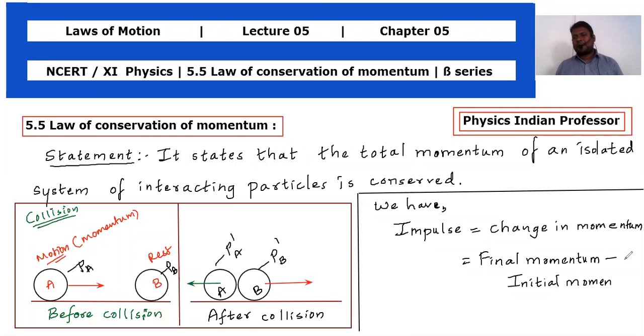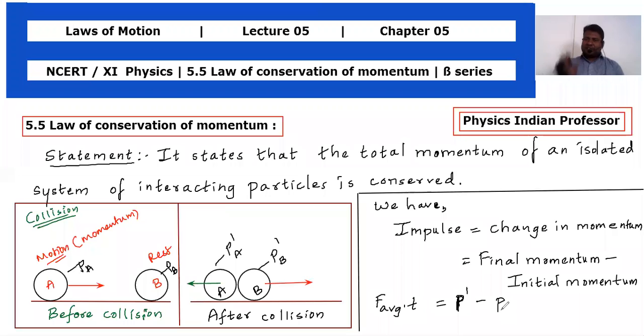ठीक है, so in simple terms अगर हम symbols use करें instead of writing final momentum and initial momentum, so small p dash minus small p. So p dash stands for final momentum and small p stands for initial momentum. ठीक है, so we know that कि impulse is nothing but it is the product of average force and time. ठीक है, F avg into t, यही चीज होता है ना.